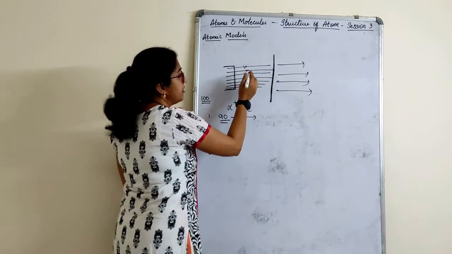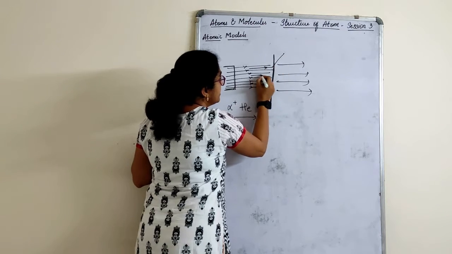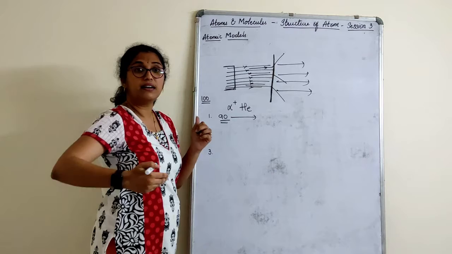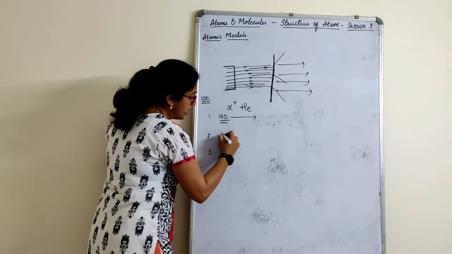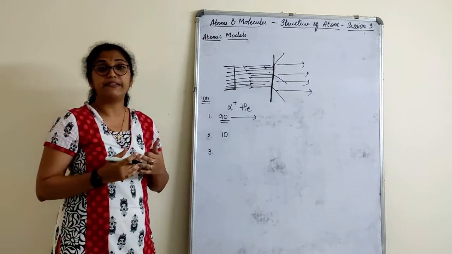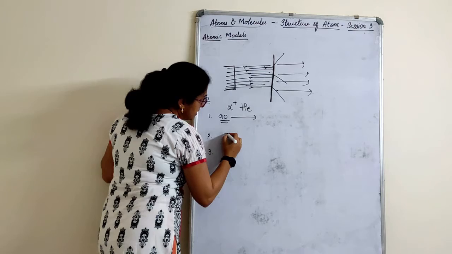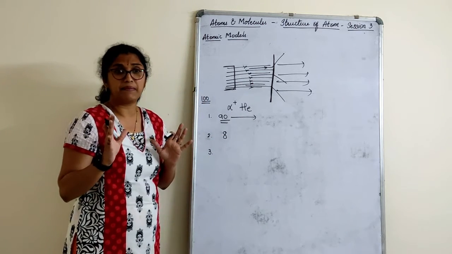deviated from the angle. That is, this one came here, it deviated. It came here, deviated at a particular angle. Very few. Let me consider that out of those, 8 of them deviated. Just an assumption number I am giving you.